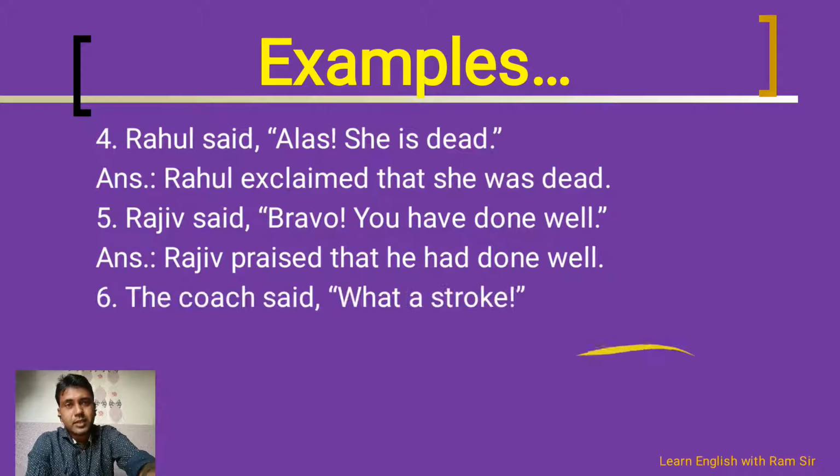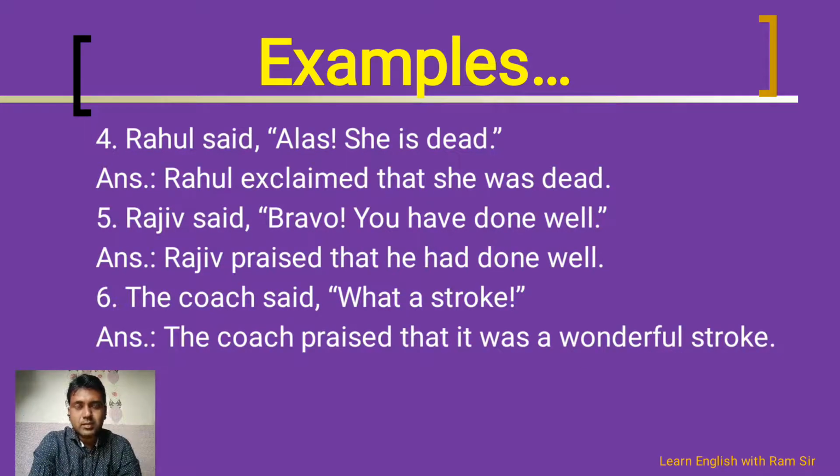And the next example we're going to discuss would be the last example. Let's see. The coach said, "What a stroke." Here also we need to remove what from the given direct speech. So the coach praised that it was a wonderful stroke.